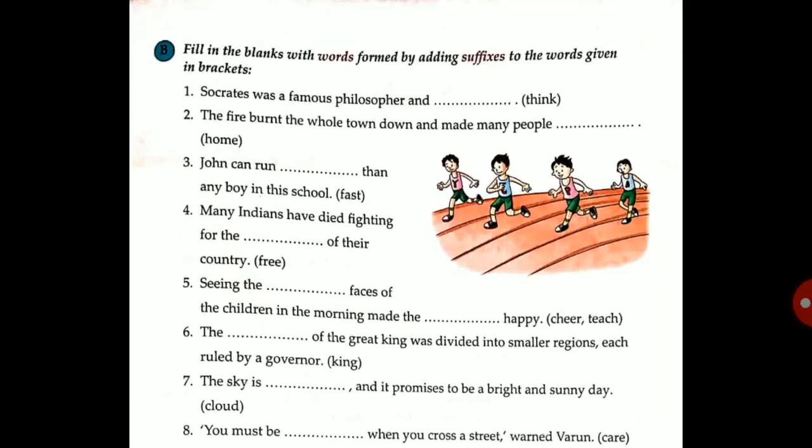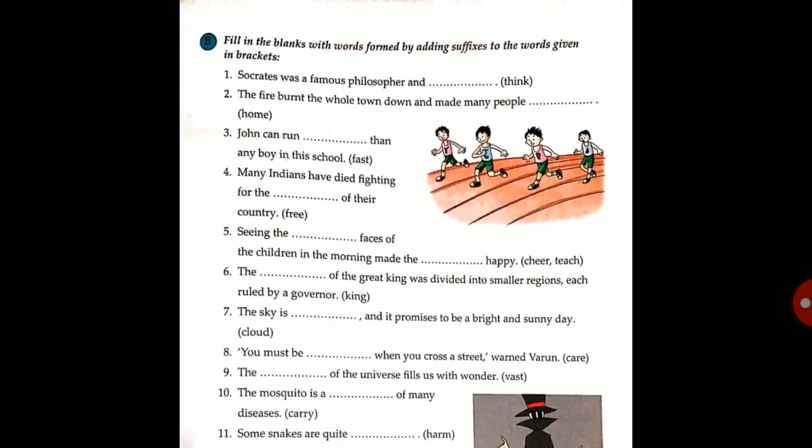Fill in the blanks with the word formed by adding suffixes to the word given in brackets. Socrates was a famous philosopher and deep thinker. What do you have to add? Suffixes, right? So think, what can we make, thinkless? We can change the form. The fire burned the whole town down and made many people homeless. Like this you can add some of the suffixes to make a new word to complete the sentences.